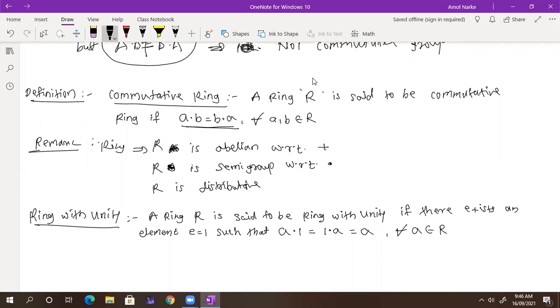If we have a semigroup and commutativity holds, then we can say that it is a commutative ring. And if an identity element is also there with respect to product, then we call that a ring with unity.